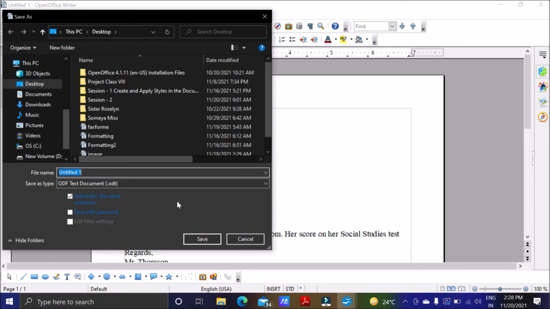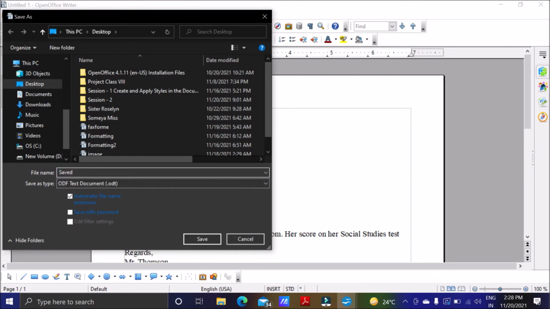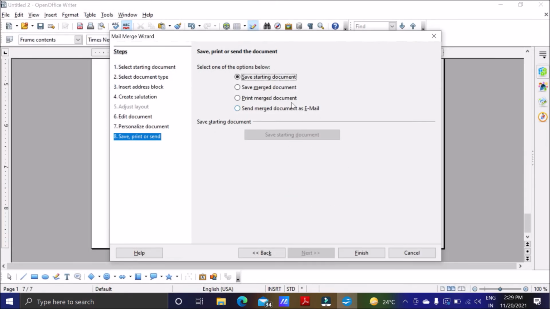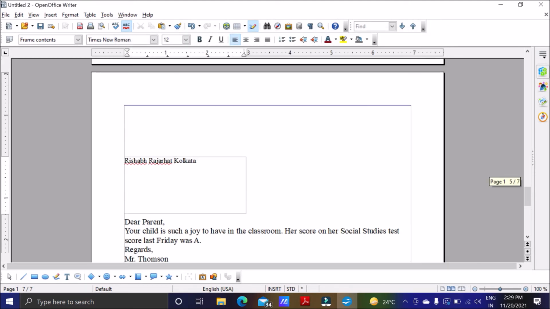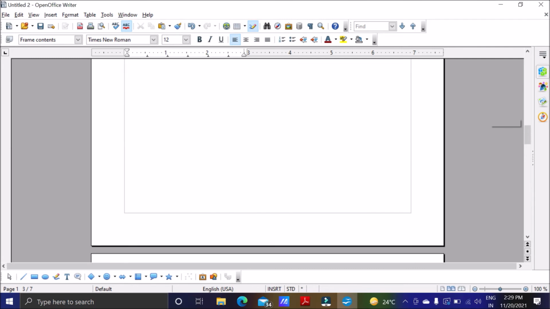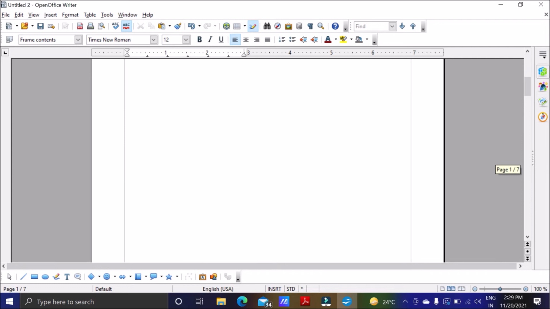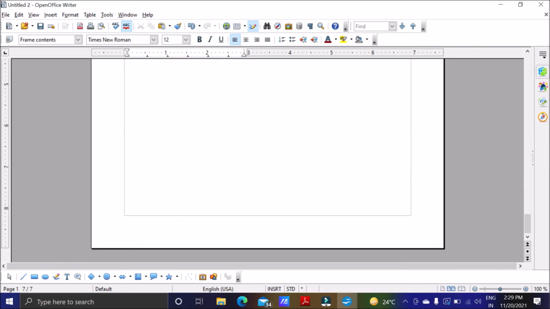Whatever name you want you can save, then click on save. After that it is finished. So we got all of them: Rishabh, Rajarhat, Samad, Rohan, Amit, whatever name we want, we have got it, and this is mail merge complete.